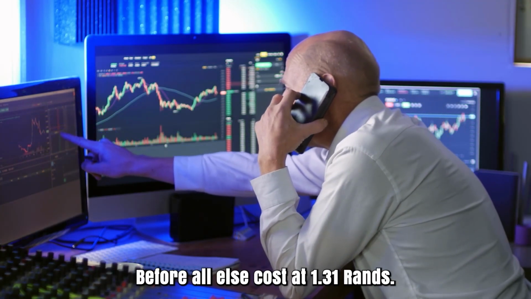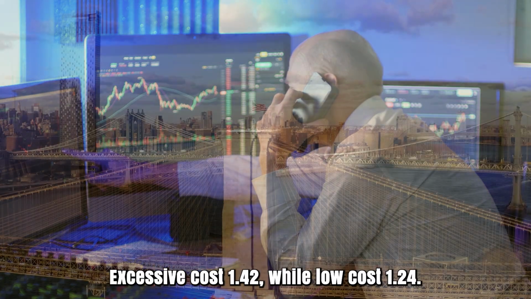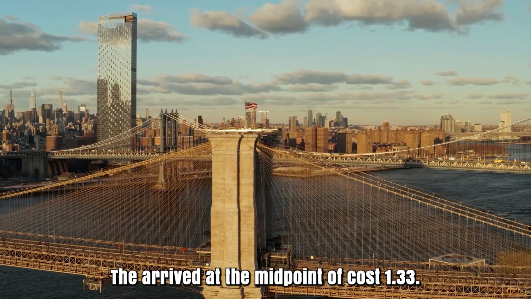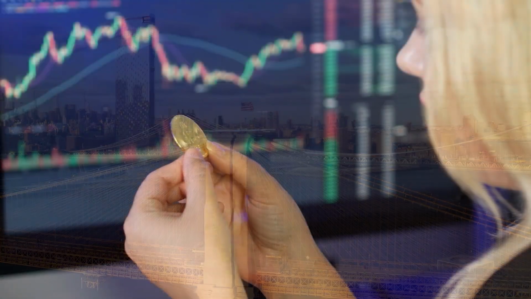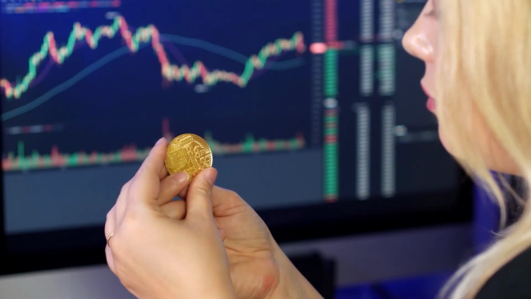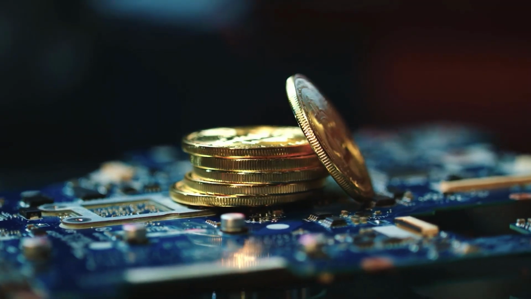Vechain cost expectation for August 2026. Before all else, cost at 1.31 rands. Excessive cost 1.42, while low cost 1.24. They arrived at the midpoint of cost 1.33. Vechain cost figure toward the month's end 1.33. Change for August 15%. Vechain figure for September 2026.